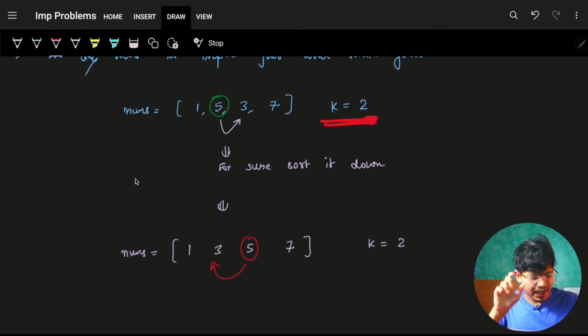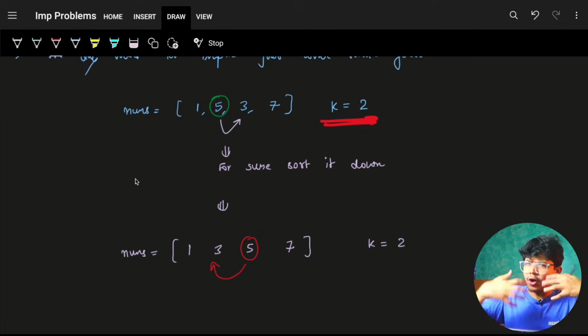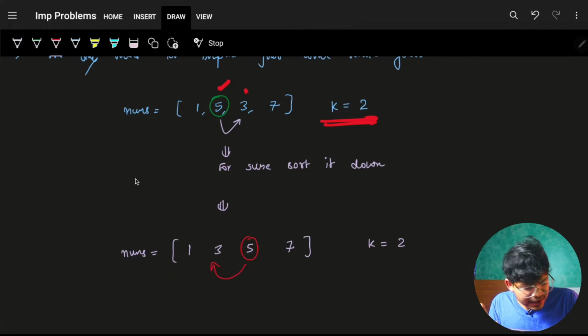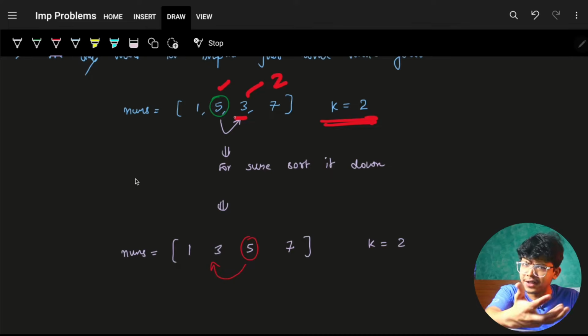For sure if I have a 5, so if I want to make everyone as 5, so I'll just try, okay, let's make one other element as 5. Next, okay, let's try to make other element also 5. So for sure if I have a 5, I will firstly try to make a 3 as 5 rather than 1 as a 5, because to make a 3 as a 5 I'll need a cost of 2, to make a 1 as a 5 I'll need a cost of 4. It's much better to actually make one of them, which means 3 as a 5 first, and then whatever remaining I have I'll try to make a less smaller value as a 5 itself.